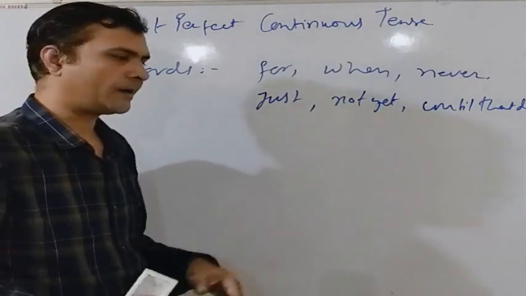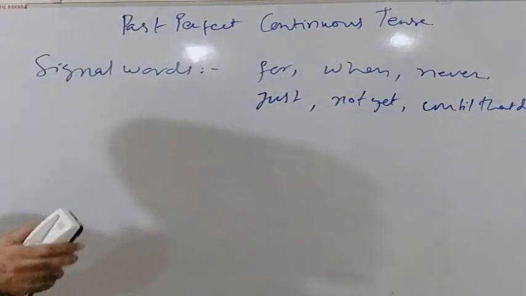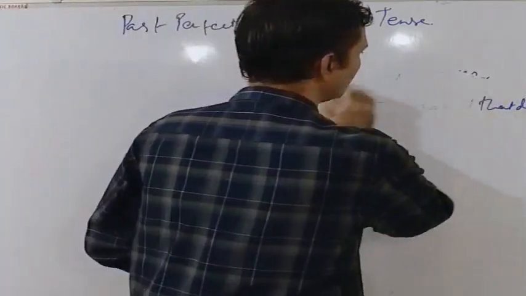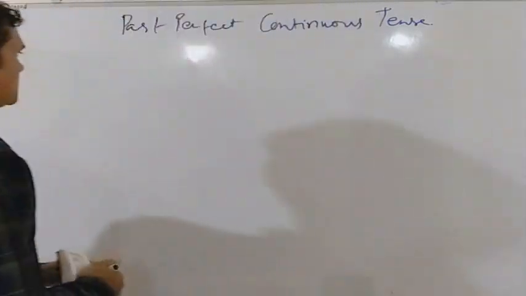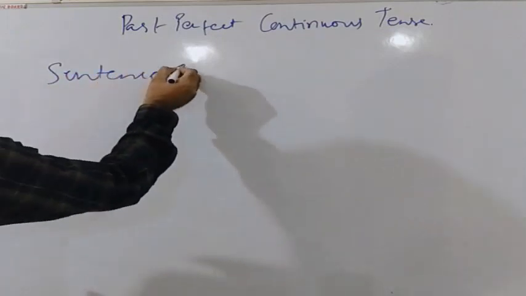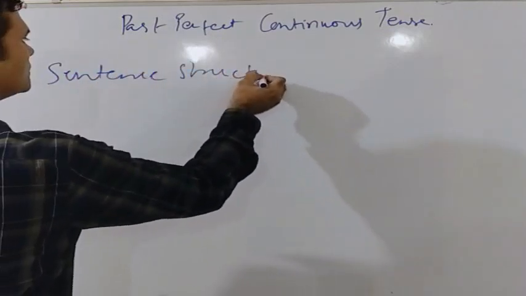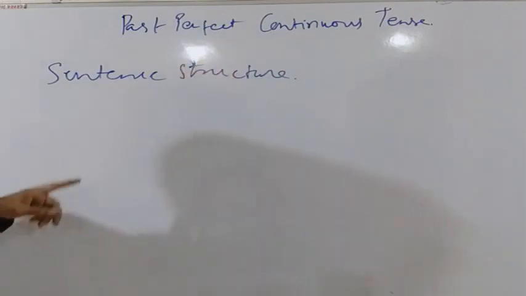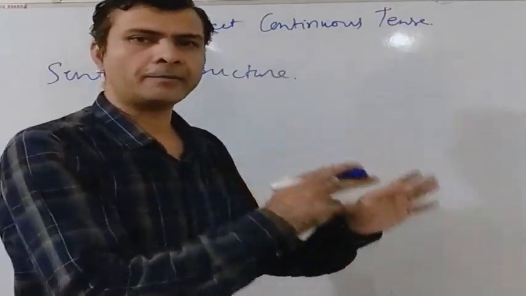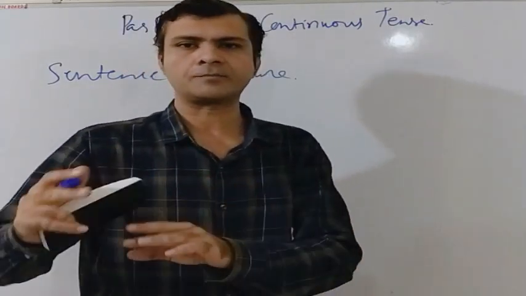Now let us discuss the sentence structure of a sentence that is formed in the past perfect continuous tense. We can make a sentence in the past perfect continuous tense by adding had been with the present participle of the verb.